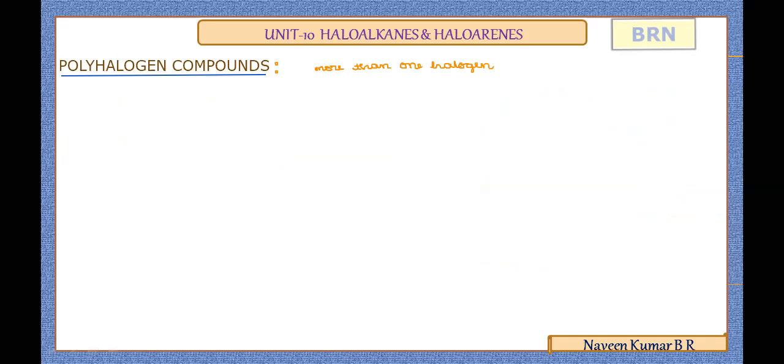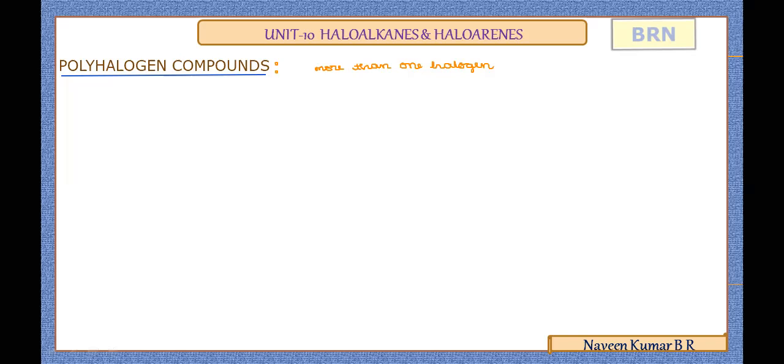In the previous classification, we considered monohalogen compounds, dihalogen compounds, and polyhalogen compounds. Here dihalogen compounds are also regarded as polyhalogen compounds.